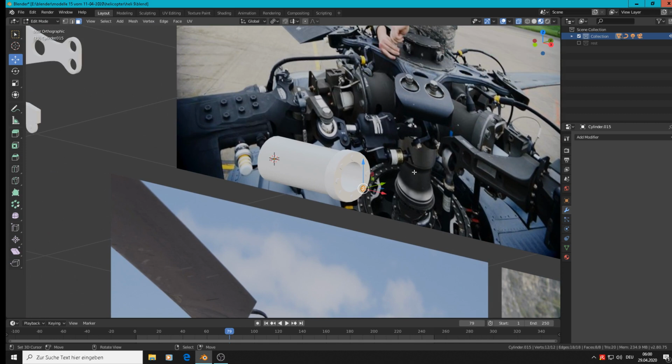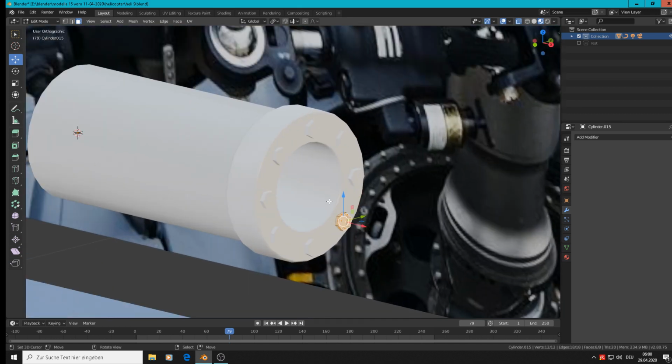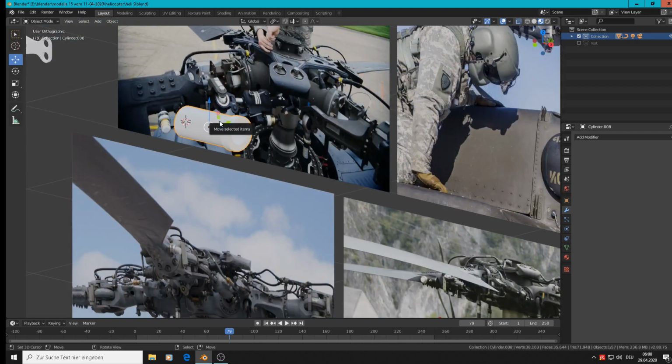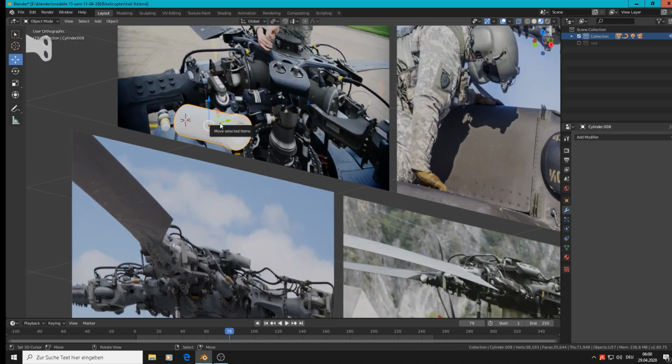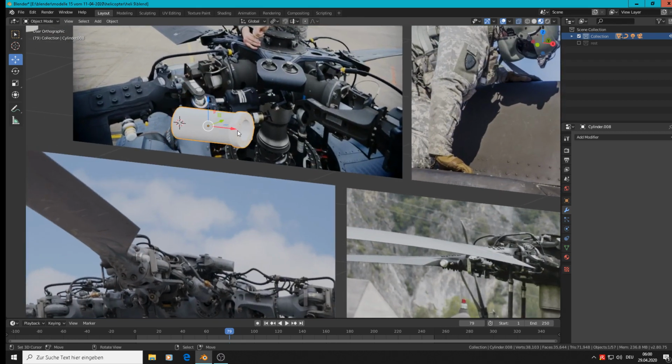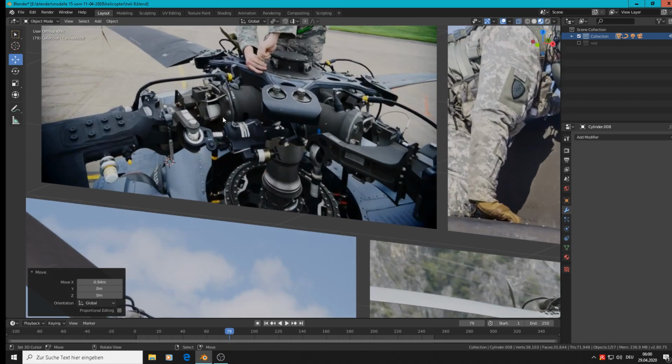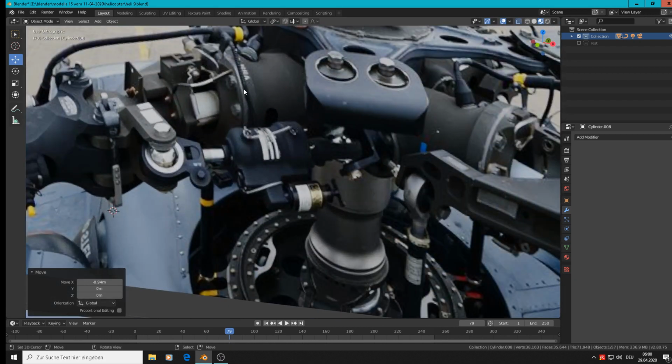That we should join. So I mark all this stuff and object, join. That is now one object. That is good. Then we can plug it to the side. Then you see out of these big ones come little ones.